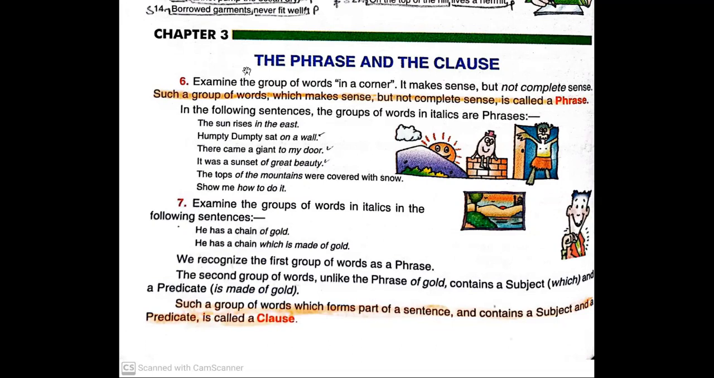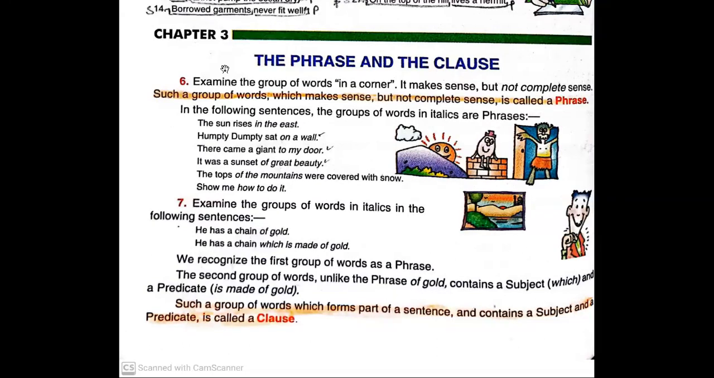Ma'am, how can we differentiate between clause and sentence? Then it means that there is no difference between clause and sentence. Yes, it is a part of a sentence. Actually, a sentence can have two clauses or more than two clauses.